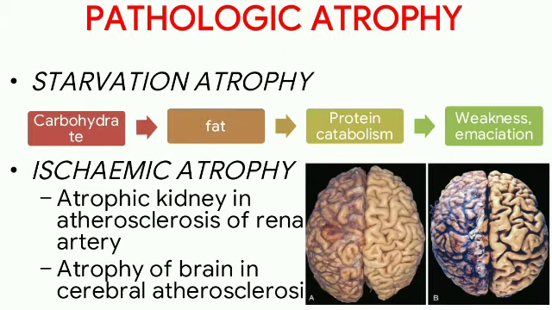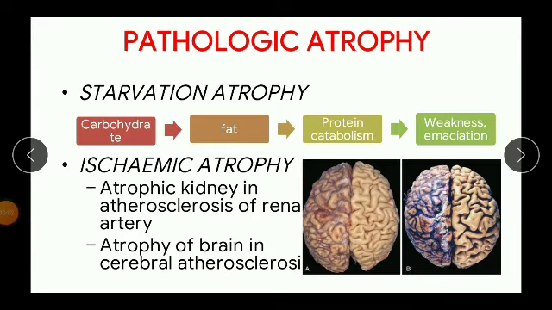Next, pathologic atrophy includes the following causes. The first is starvation atrophy. In starvation, there is first depletion of carbohydrate and fat stores followed by protein catabolism. This results in weakness, emaciation and anemia.